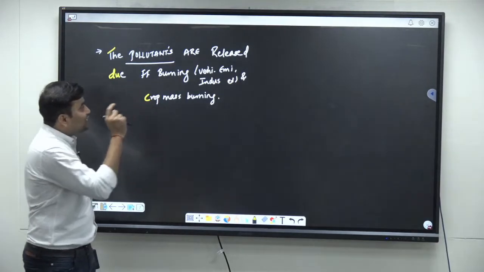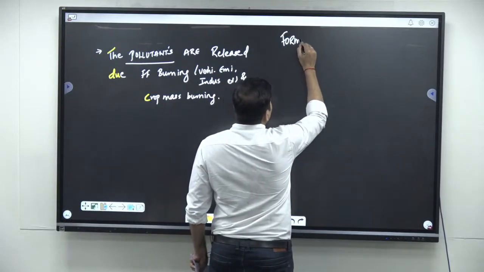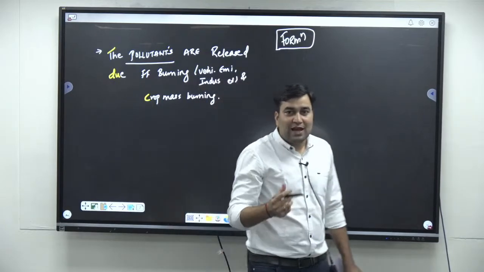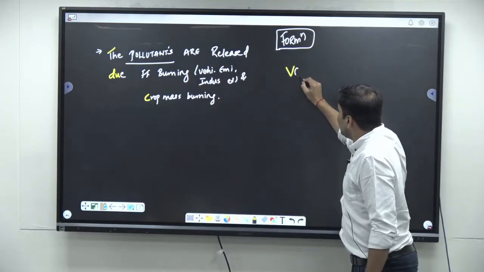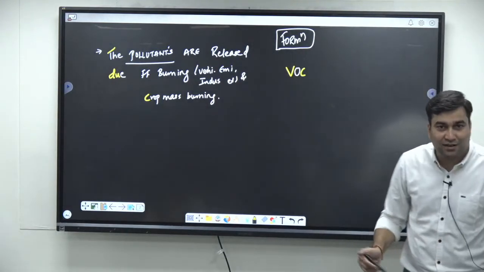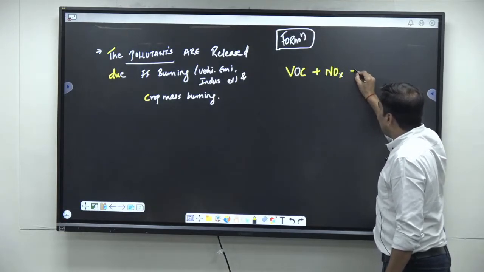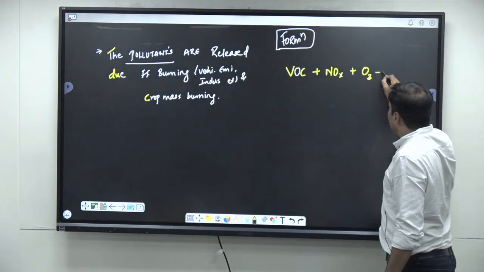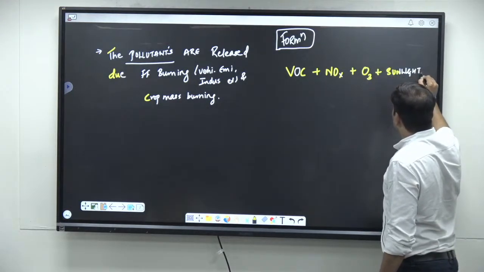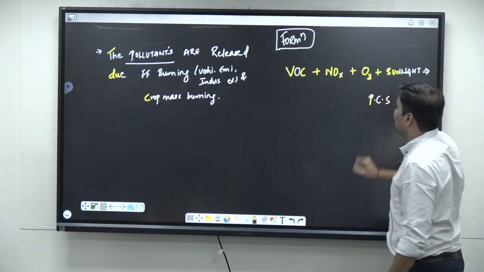So now after writing these two points initially, you can tell the formation is due to the complex chemical reaction between the following pollutants as follows. First, the volatile organic compounds which are released from paints, aerosol sprays, etc., and nitrous oxides and ground level ozone, in the presence of sunlight, lead to the formation of photochemical smog.